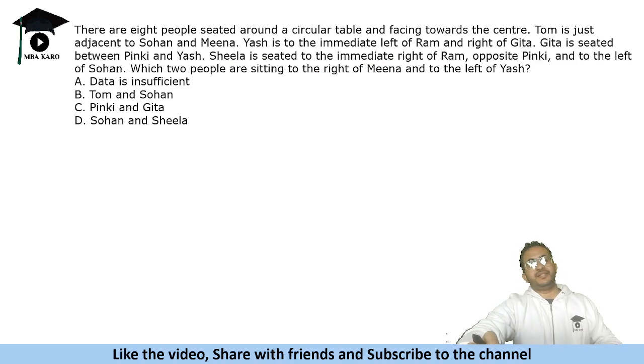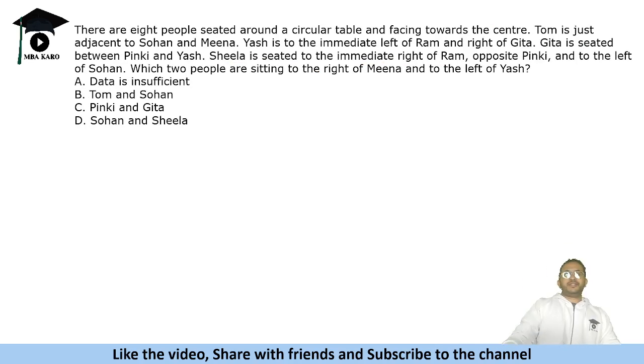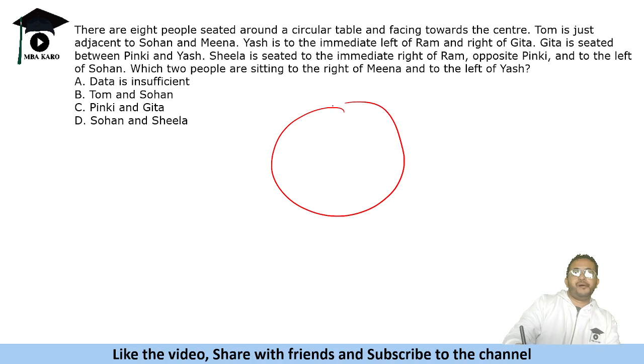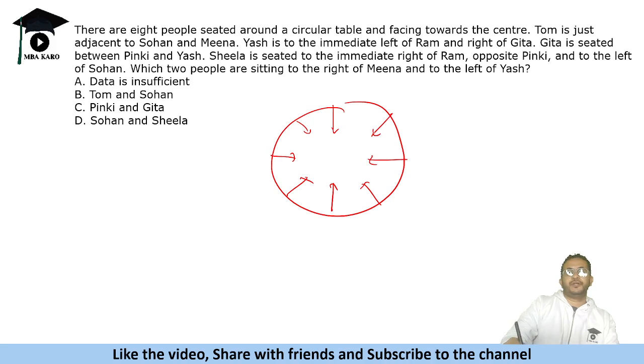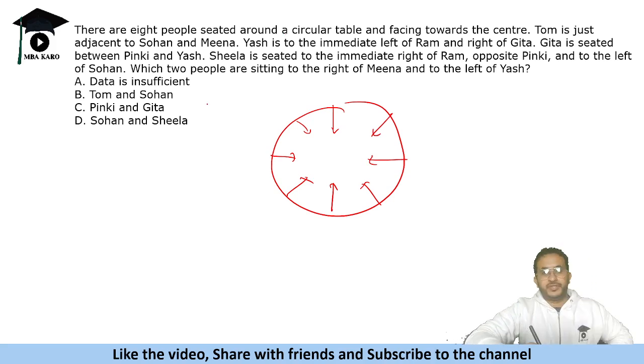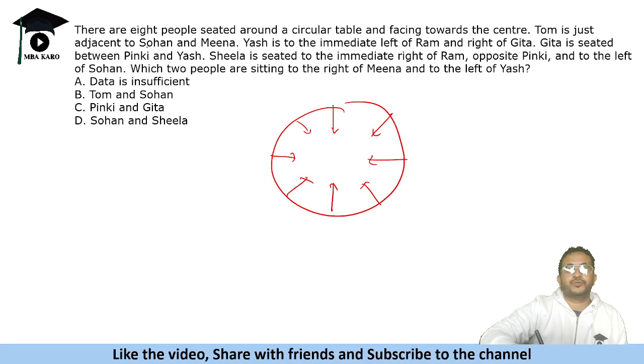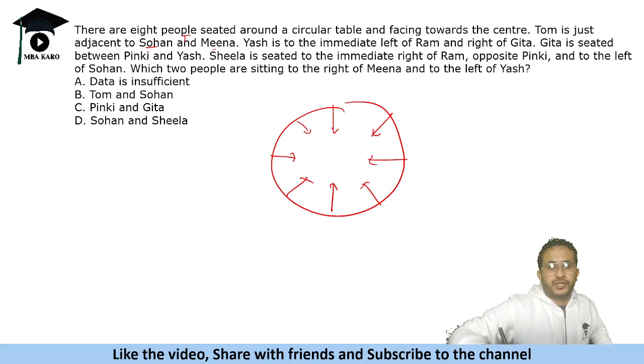There are eight people seated around a circular table and facing towards the center. Okay, and we need to find which two people sitting to the right of Meena, to the left of Yash. Now this is a simple one because just people and no other parameter given, so you could have attempted this in the paper. So eight people. Tom is just adjacent to Sohan and Meena. So Sohan and Meena, between them should be Tom. Yash is to the immediate left of Ram and right of Geeta. Geeta is seated between Pinky and Yash. Sheila is seated to the immediate right of Ram, opposite Pinky, and to the left of Sohan.